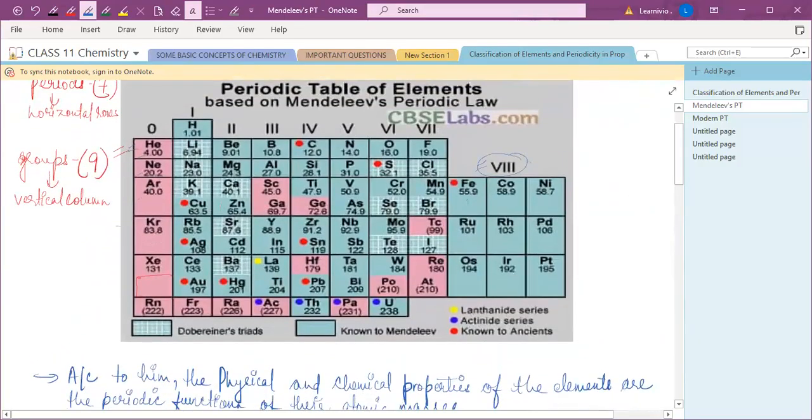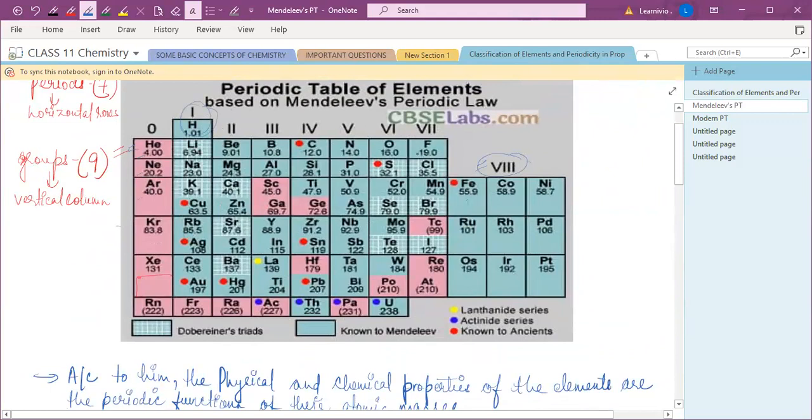Mendeleev just placed the hydrogen atom in group 1, with the alkali metals. These are the alkali metals. But the hydrogen also resembles halogens, right?